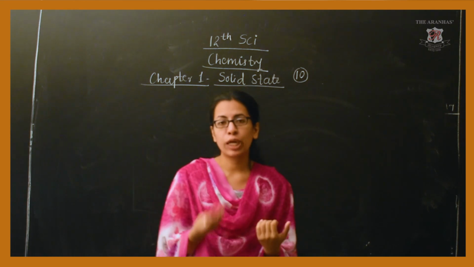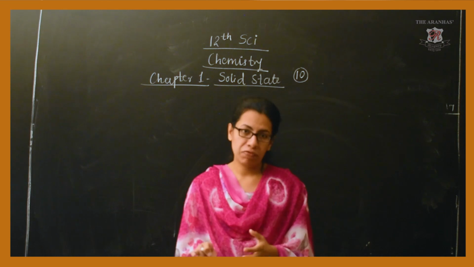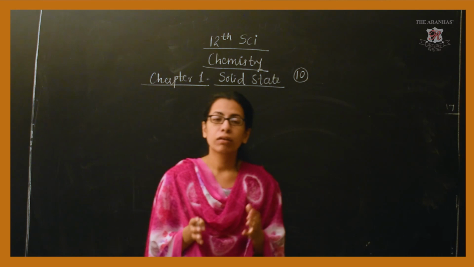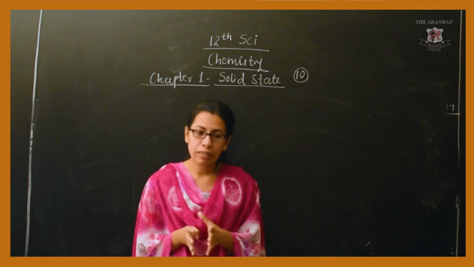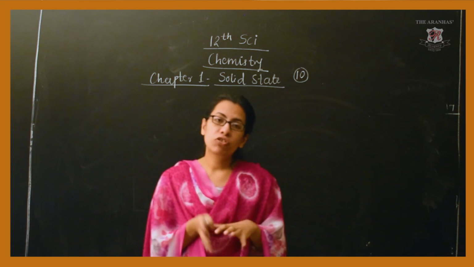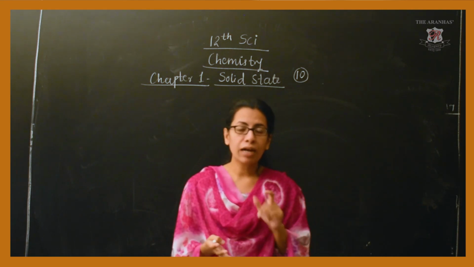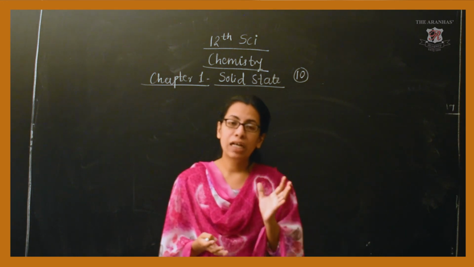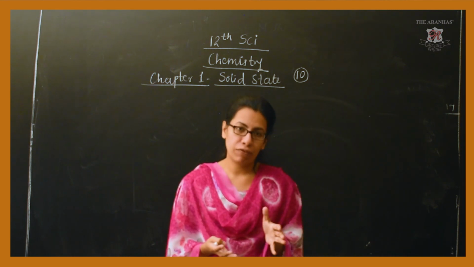Non-stoichiometric defects arise in different types of crystal structures. Under the non-stoichiometric defects, I told you that there are different types. Basically, these arise in different crystal structures having either deficiency of the metal or excess of metals. That means the main two types of defects are metal deficiency defect and metal excess defect.